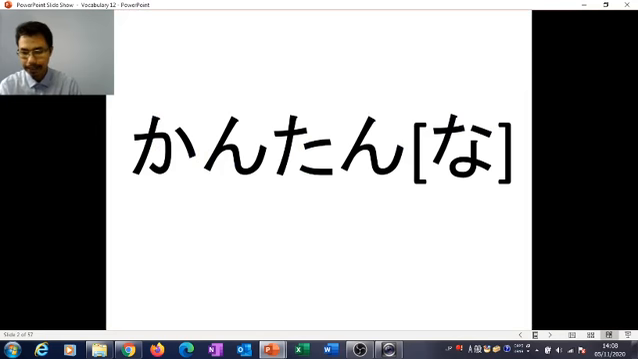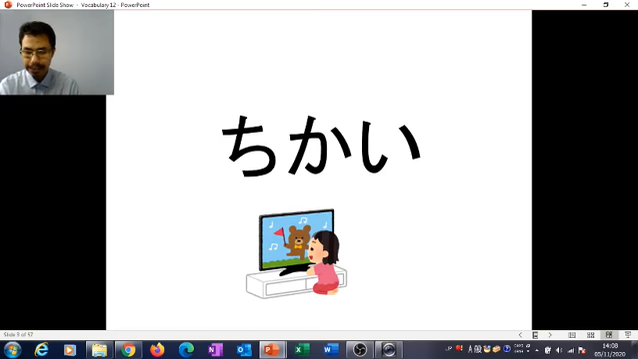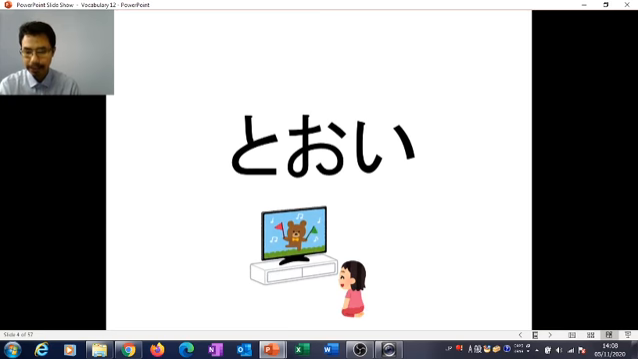The first vocabulary is na adjective kantan na. The meaning is easy or simple. I don't need to explain why the na character is inside the bracket, because I explained everything in chapter 8 before this. The next one is e adjective. The first e adjective for today, chikai, meaning near. It's about distance. The next one is the opposite of chikai, toi, and the meaning is far.